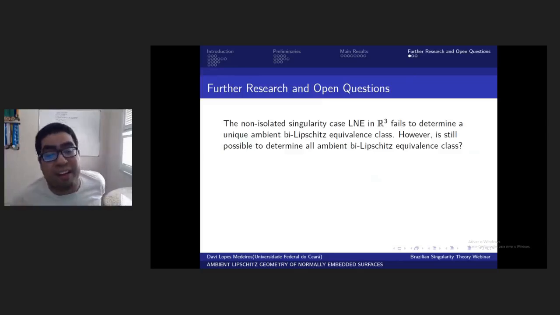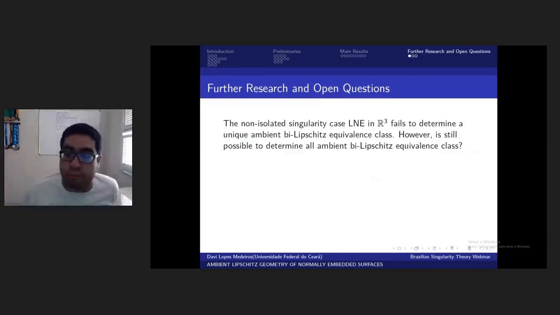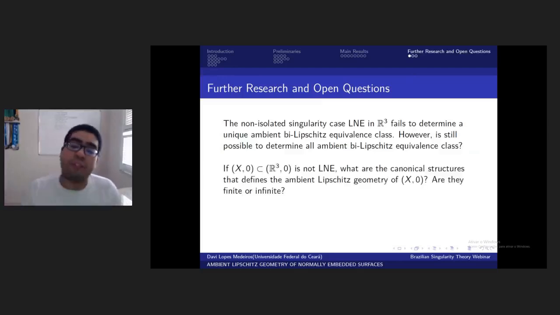The non-isolated singularity case in LNE of R3 fails to determine a unique ambient Lipschitz equivalence class. However, is it still possible to determine all ambient Lipschitz equivalence classes? Another question in R3 is about non-LNE sets, because in these sets, unfortunately, we cannot convert them into several linear triangles.